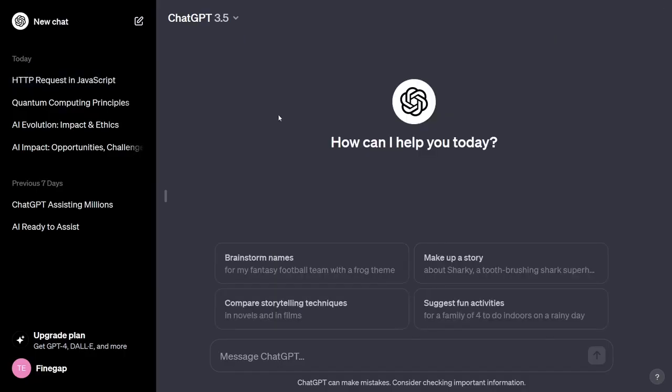In the end, obviously ChatGPT has some limitations: it cannot provide you data after November 2021 in the free version, and obviously the information provided by ChatGPT is not 100% correct. Here you can see on the bottom section that ChatGPT can make mistakes. Consider checking important information. So you cannot ask it to provide you financial advice. Obviously it will provide you financial advice based on its knowledge, but without your own thinking you cannot say that I'm just directly going to implement that. If you do so, it will be your own responsibility.